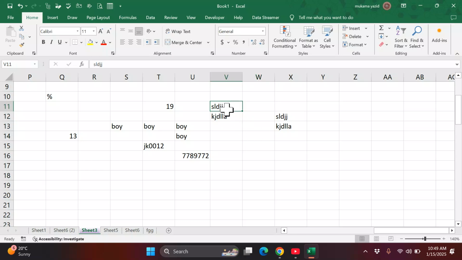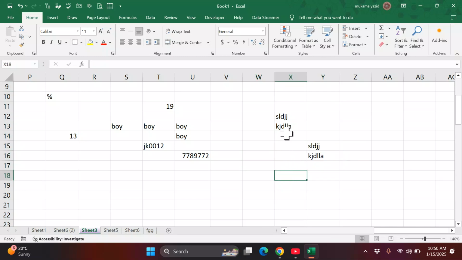As well, we can cut this data. You come here and there is the word cut, that is Control X. You do cut, you can see the dancing line, you look for the new location, then you paste. Of course, it will transfer this data. If you want to transfer this data without doing cut, you can just move it like this.